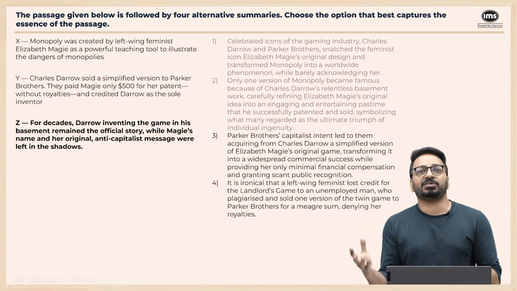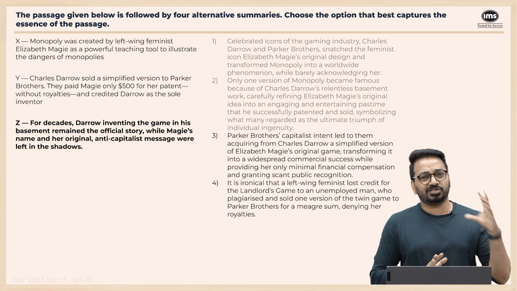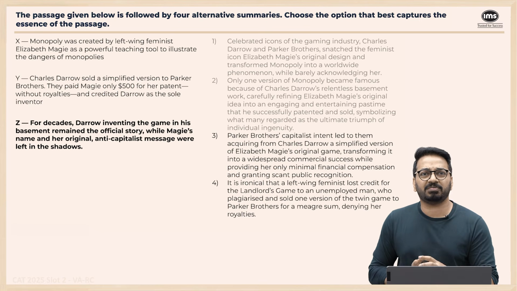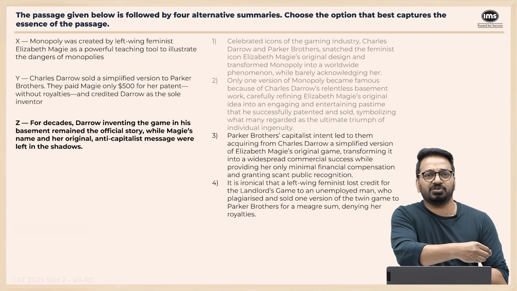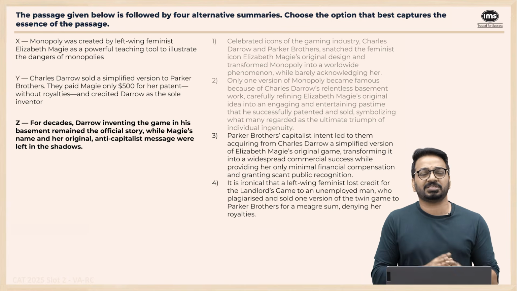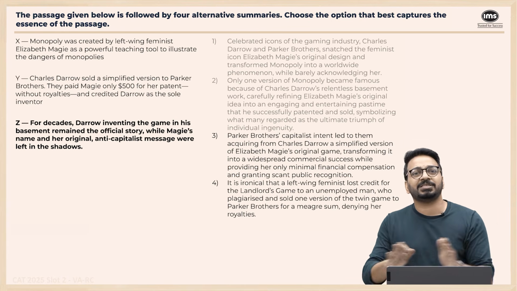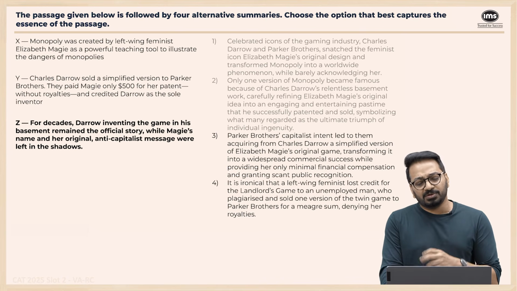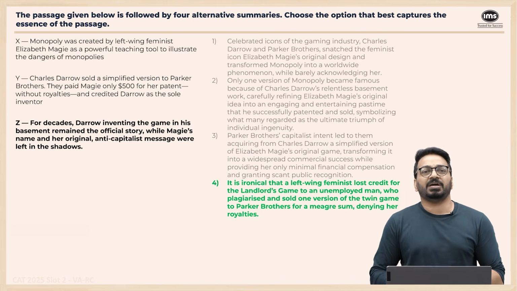That they transformed it into a success is not mentioned anywhere. She made it. This fellow sold a simplified version. She got a royalty, and after that, she was not mentioned anywhere. The official story was this. "They transformed it into a success" is an extra addition which is not there, which is also a reason why we'll reject 3. And the right option is this, option 4.